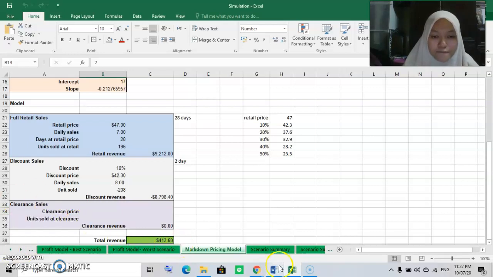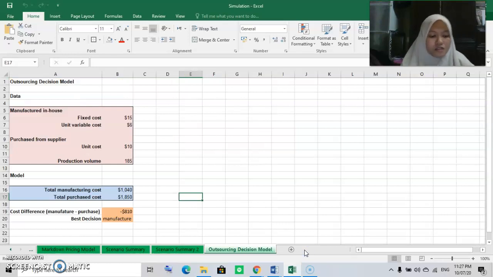And then we move to the outsourcing decision. For the outsourcing decision, it is better for me to produce my own product because the manufacturer cost is lower than the purchase from supplier. So the best decision for me is to manufacture. If I want to outsource, I need to find a supplier that can give me unit cost lower than manufacturer unit cost.